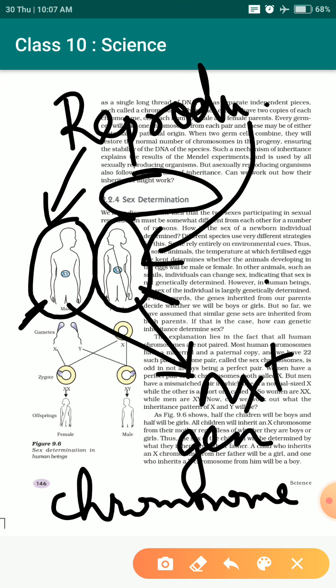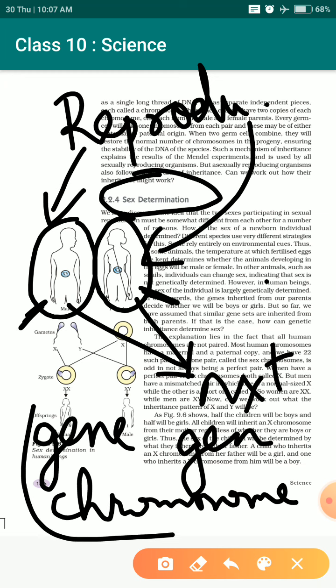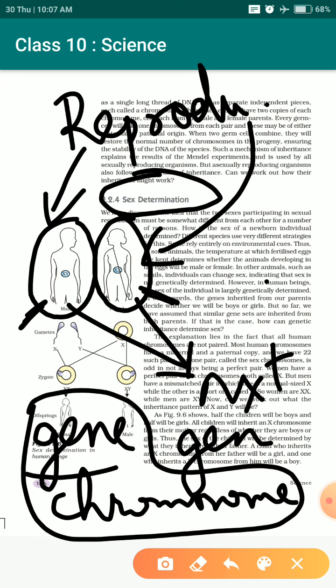In the cells, there are chromosomes where the genes are present, and this gene is present over this chromosome, and this gene helps in the exchange of genetic material, or the exchange of character, from one generation to the next generation. Okay, that's what happens.